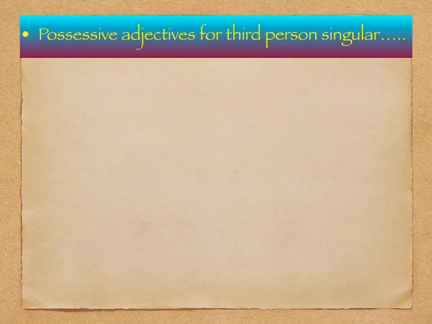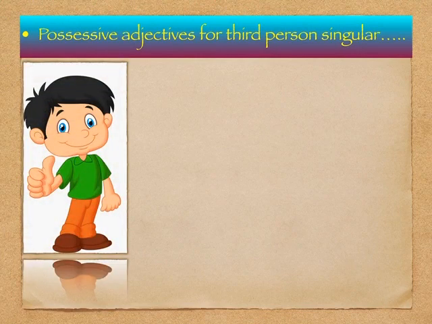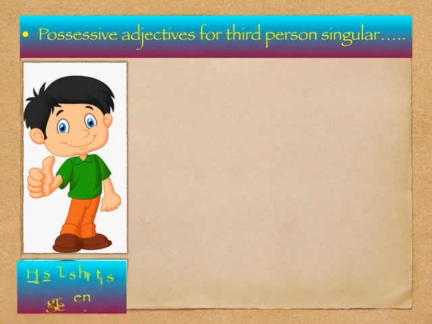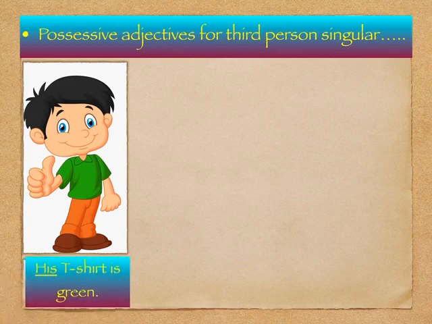Now let's see the possessive adjective for third person singular. You can see the image of a boy. Here his t-shirt is green, and so the word his shows the possession of the t-shirt which belongs to this boy, and so his is the possessive adjective used for third person singular male.